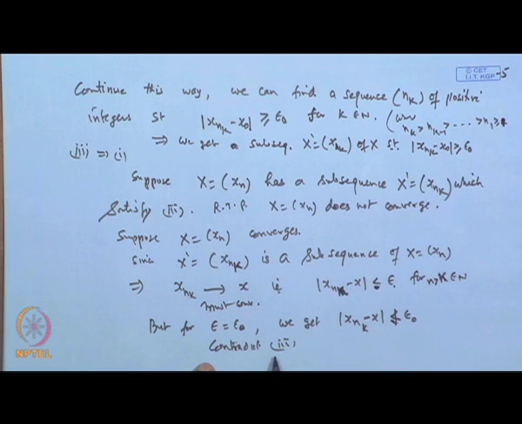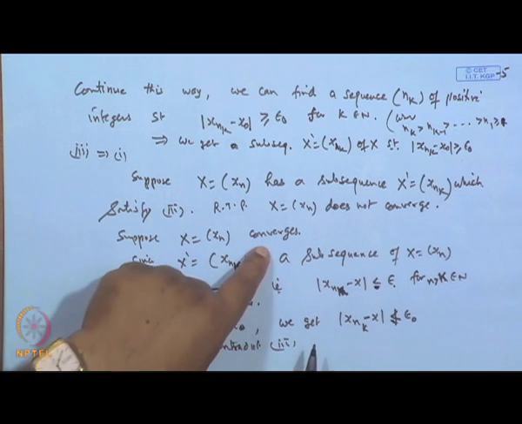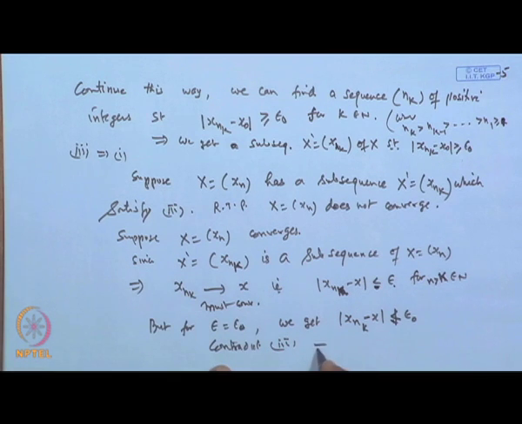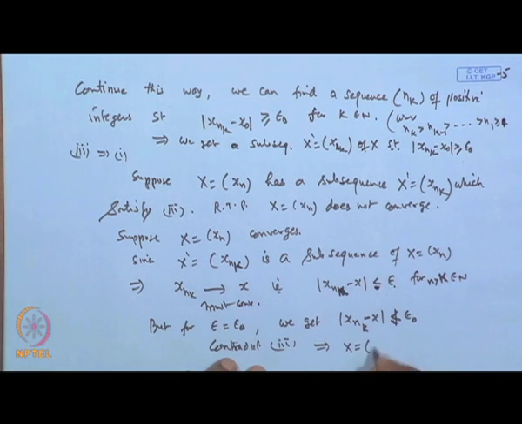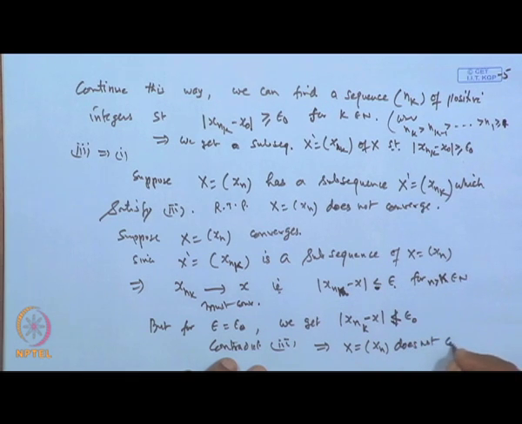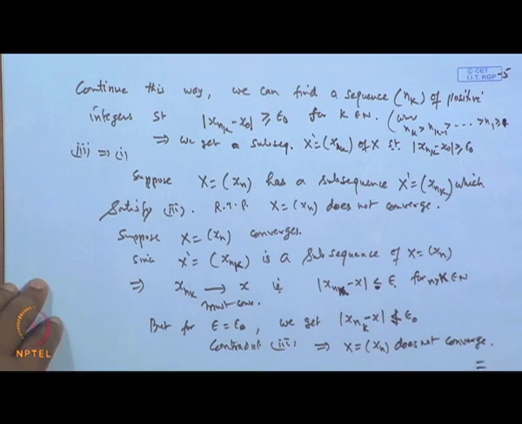Therefore, it contradicts condition 3, and the contradiction is because of our wrong assumption that the sequence converges. Therefore, the sequence x, which is x n, does not converge, and that proves the result. Okay.